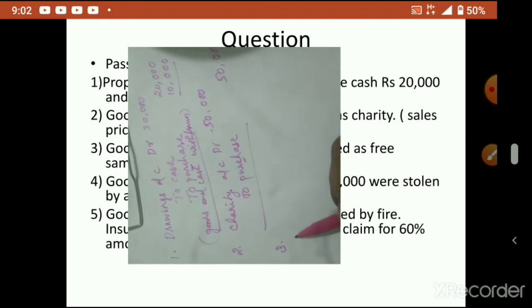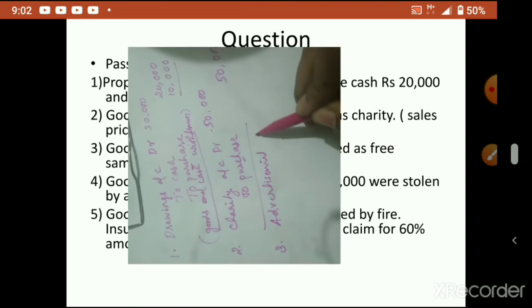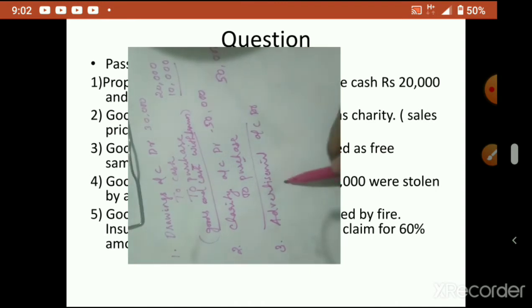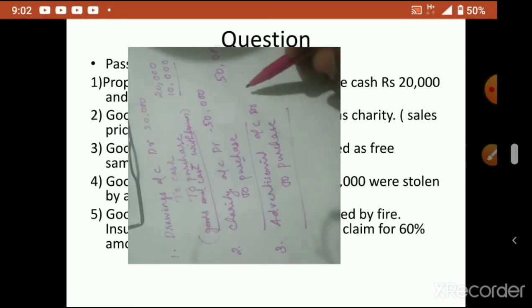Now third is goods worth rupees 25,000 were distributed as free sample. When we give a free sample, which account will be opened? Advertisement account debtor to what? Purchase. Again purchase, free sample. How much?